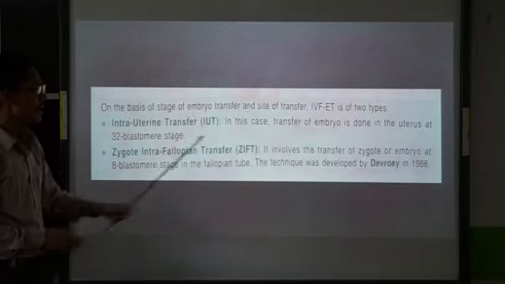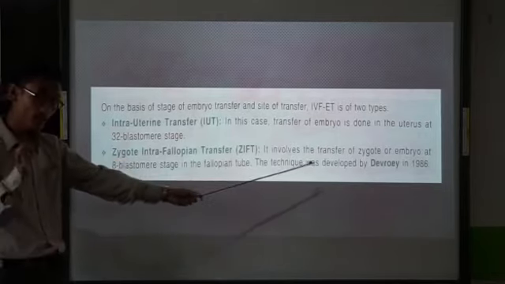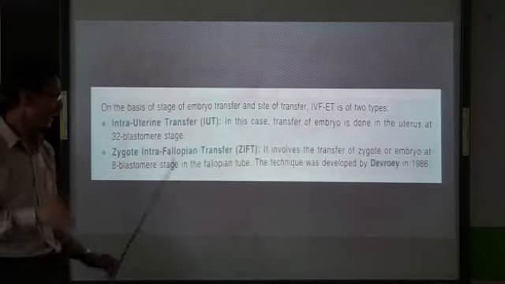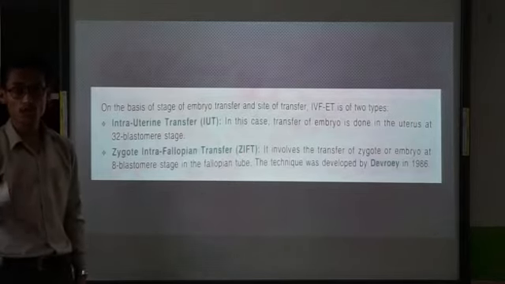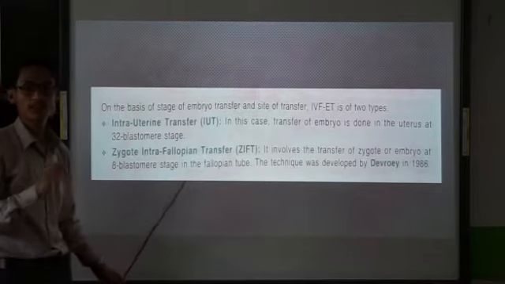So in IUT, the embryo is transferred to the uterus at 32 blastomere stage, and in ZIFT, the zygote or the embryo is transferred to the fallopian tube at 8 blastomere stage.